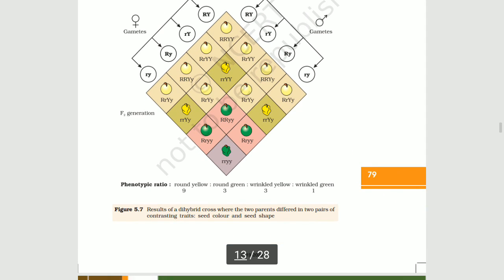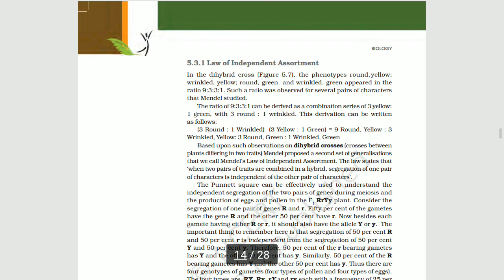This showed that the genes for seed shape and seed color, both dominant and recessive, were independent in making the gametes, and this is called the law of independent assortment.